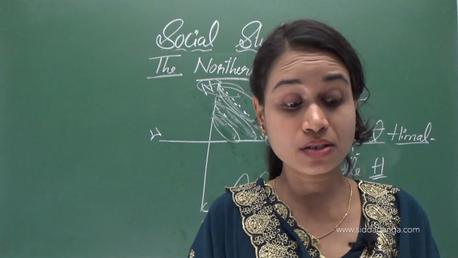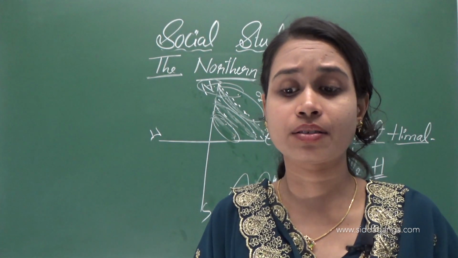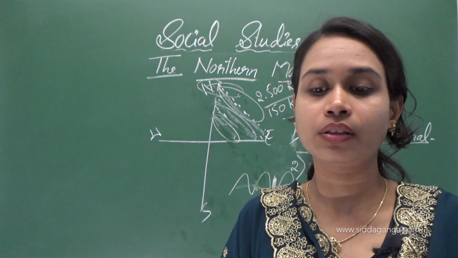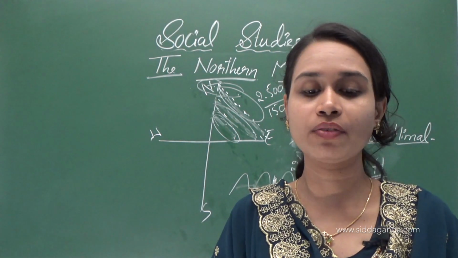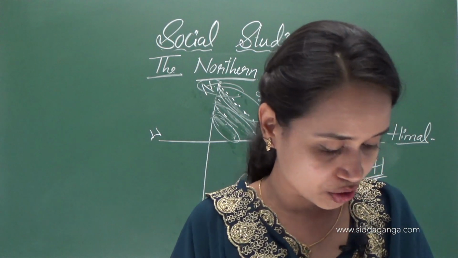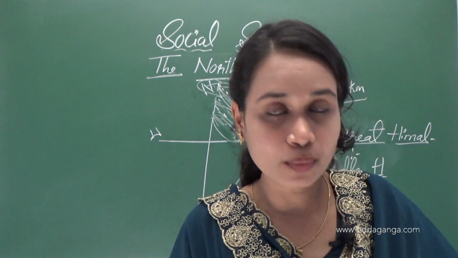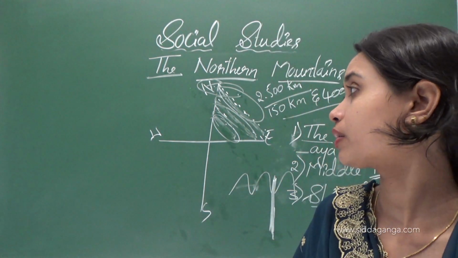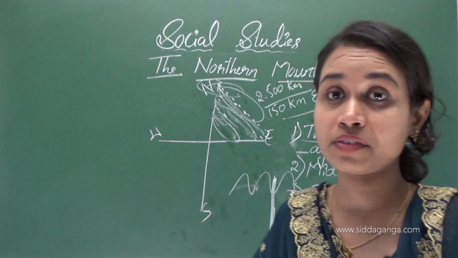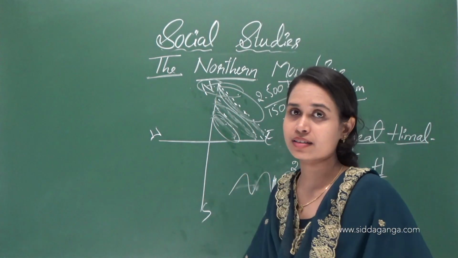It also protects us from the cold winds blowing from Central Asia. And the Himalayas stop the monsoon winds from going further north, and this brings heavy rainfall in the northern plains.